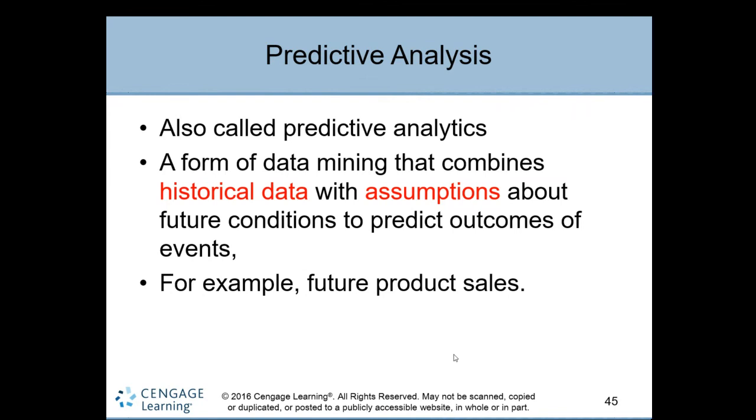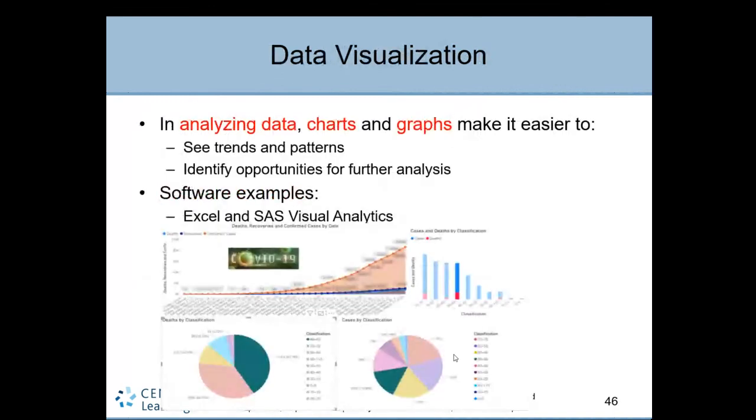For example, in 2018 I produced 100 products, again in 2019 I produced 110, and in 2020 I produced 105. So based on this historical data and your assumptions, you can predict that you can produce 120, 115, 117. So based on your historical data, you can predict the outcome of future events. This is called predictive analysis, or sales forecasting.